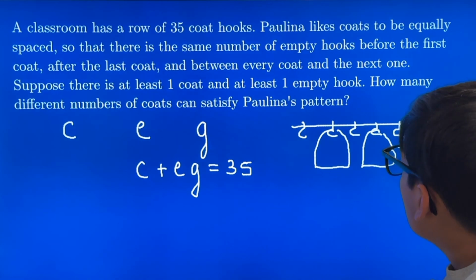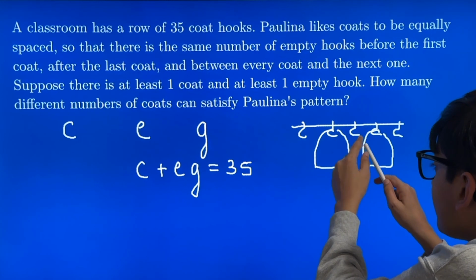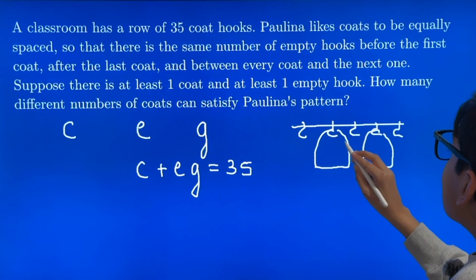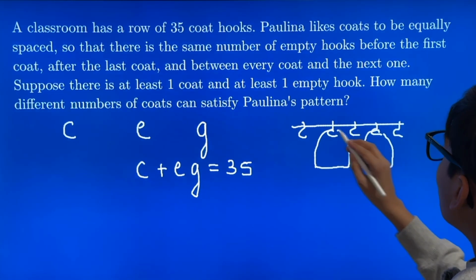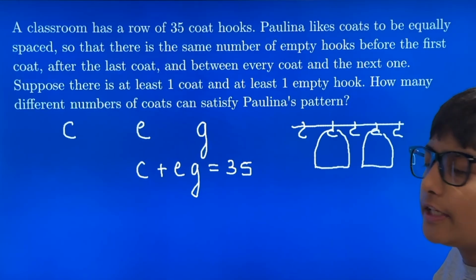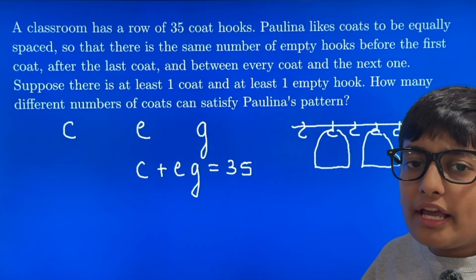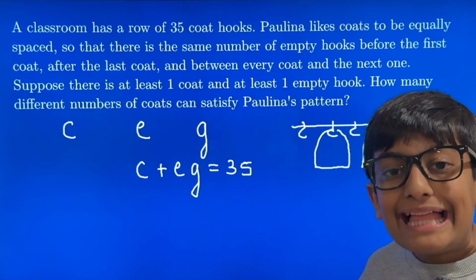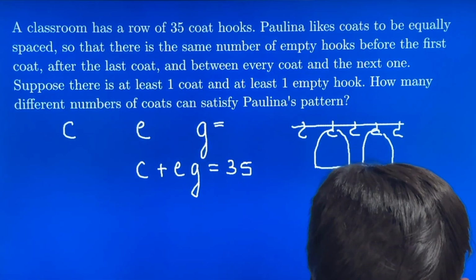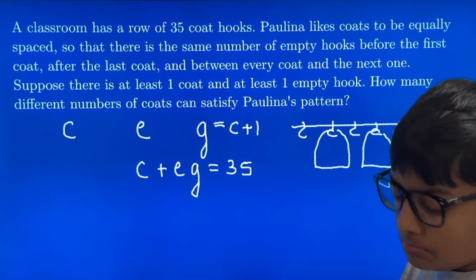Does that apply to all of the cases? The thing is that you can assign a gap to the coat that's directly to the left of it. So this gap will get assigned to this coat, this gap will get assigned to this coat, but this gap is left out because there's no coat to the left of it. That gap is an extra, which is why there will always be one more gap than the number of coats. So the number of gaps is equal to the number of coats plus 1. And we can enter that in our equation and eliminate G.